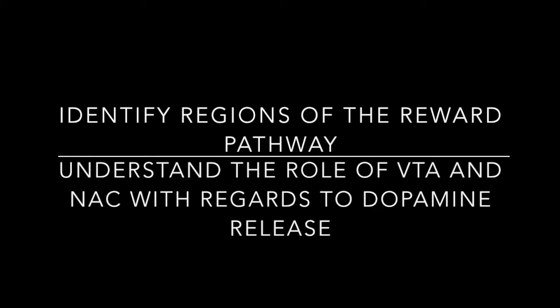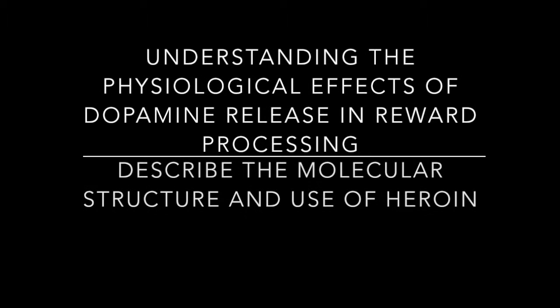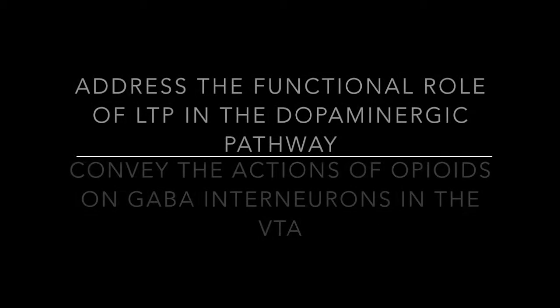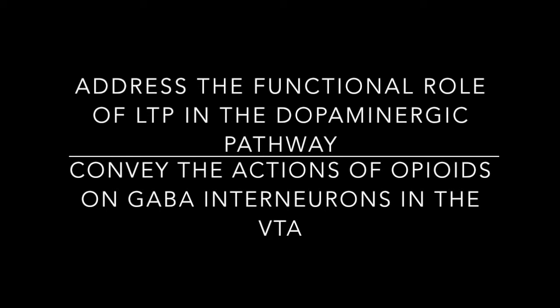After viewing this video, we hope that you'll be able to identify regions of the reward pathway and understand the role of the ventral tegmental area and nucleus accumbens with regards to dopamine release, understand the physiological effects of dopamine release in reward processing, and describe the molecular structure and use of heroin. Compare endogenous and synthetic opioids, demonstrate an understanding of the dynamic interaction between opioids and G protein-coupled receptors, as well as address the functional role of long-term potentiation in the dopaminergic pathway, and convey the actions of opioids on GABA interneurons in the ventral tegmental area.